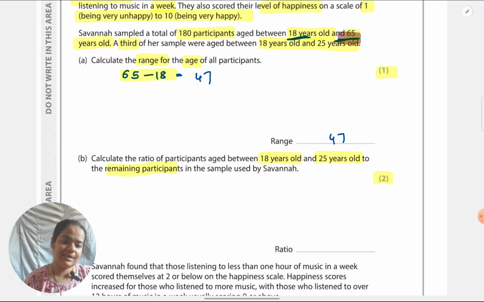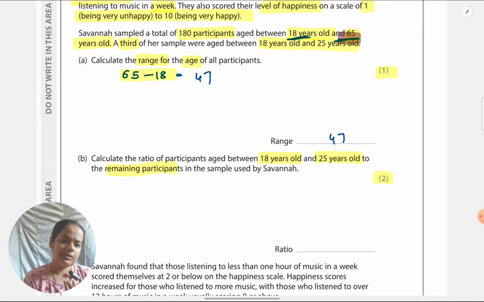First of all, what's her sample size? 180. So out of 180, they're telling us 1/3 are between 18 and 25, which means the remaining 2/3 are out of this range. They are above 25.